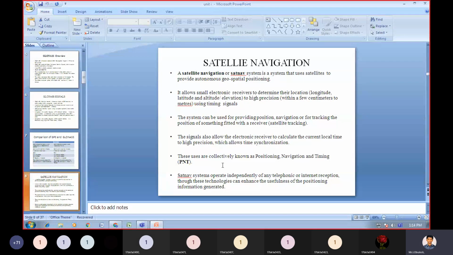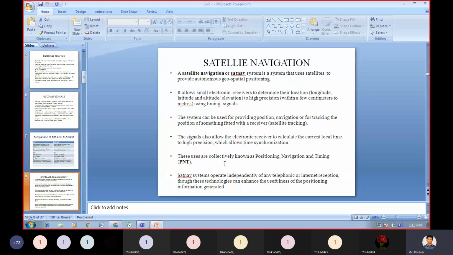Satellite navigation. Now we are going to start the satellite navigation revision topic. A satellite navigation, or sat nav, system is a system that uses satellites.